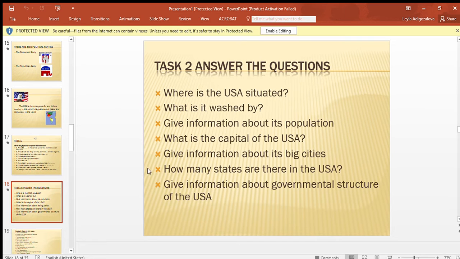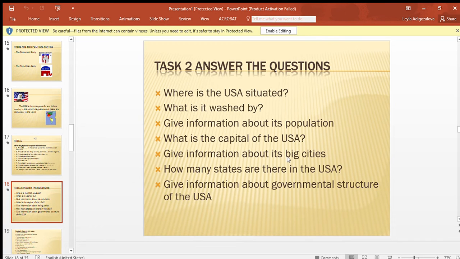Give information about its population. The population of America is more than 250 million people. From them, 26.5 million black people and about 1 million Indians. What is the capital of the USA? The capital of the USA is Washington, District of Columbia.